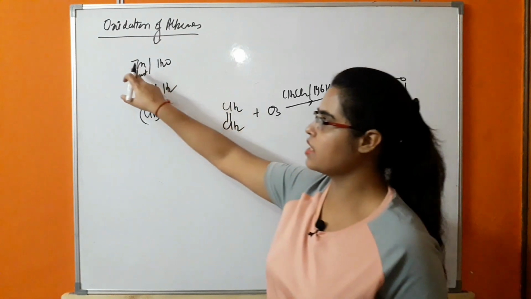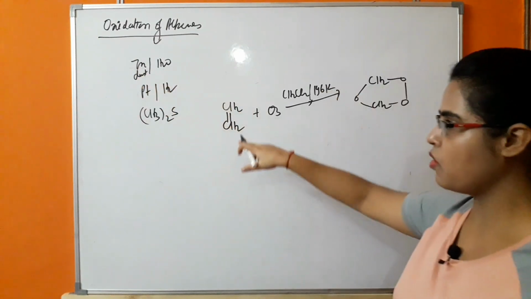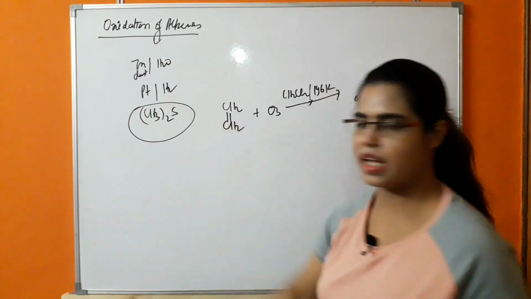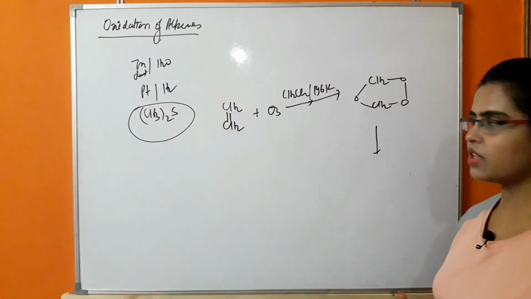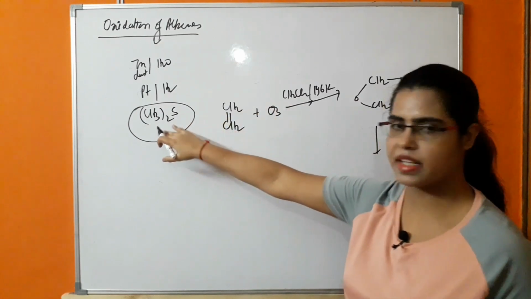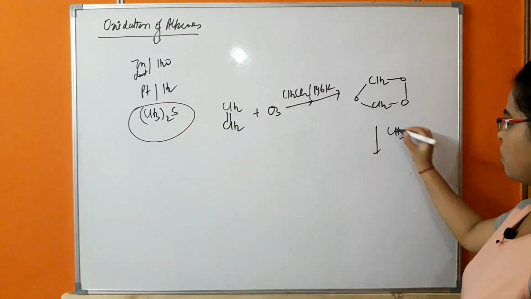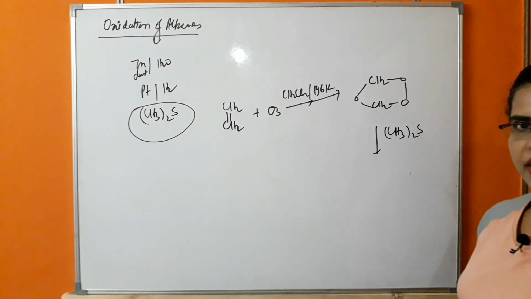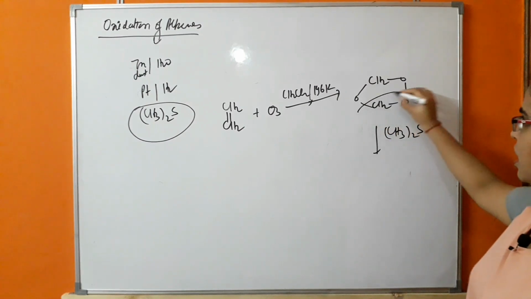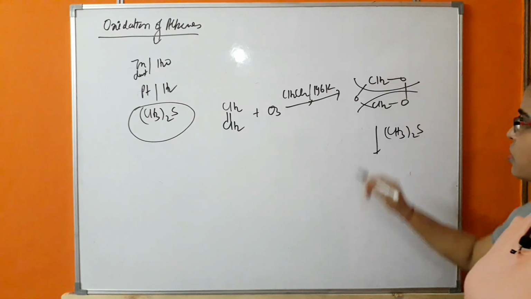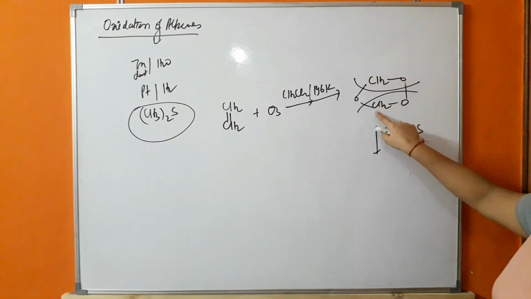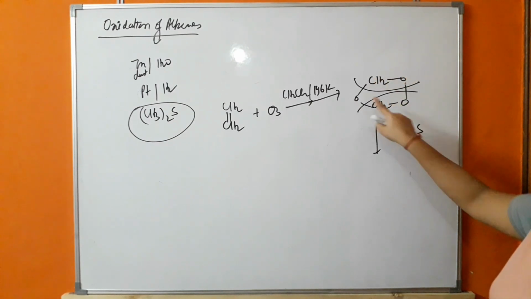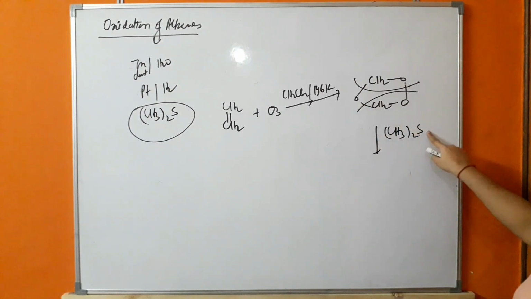Instead of taking zinc, we can also use dimethyl sulfide. So what will be happening in this case if we do the reductive cleavage of this ozonoid with the help of dimethyl sulfide? In the presence of it, reductive cleavage will take place, due to which there will be formation of carbon double bond oxygen, carbon double bond oxygen, and this oxygen will combine with the sulfur.